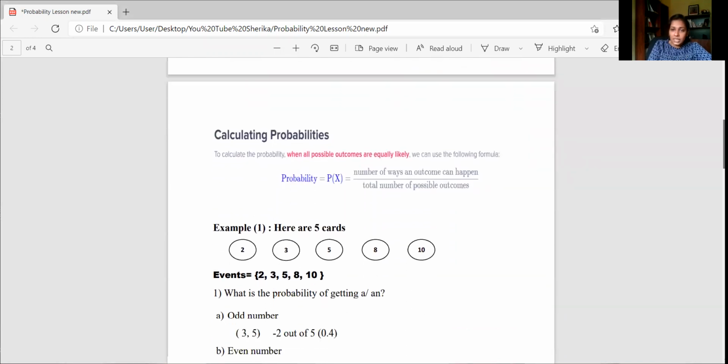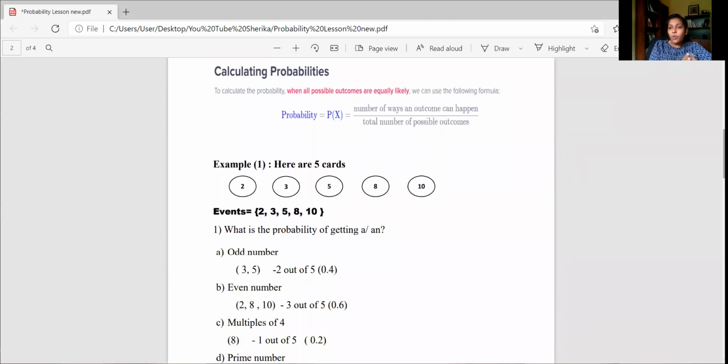Now, the next thing is we should know how we calculate the probability. Now, as I mentioned earlier, probability, we always write it as a fraction, right? That's the way we do. Now, like this way, we write the probability. Okay, just imagine this is how we write the probability. Now, this is how we find the probability.